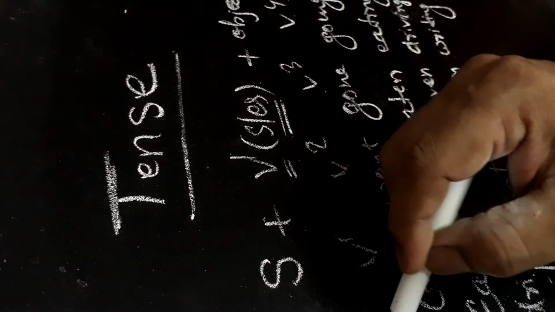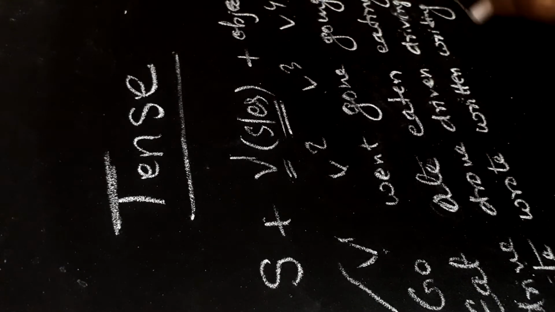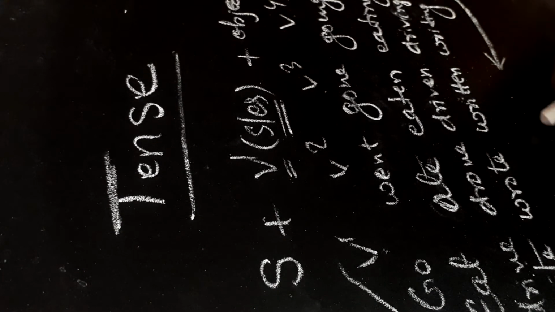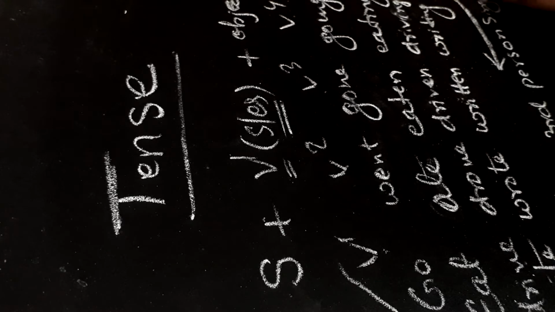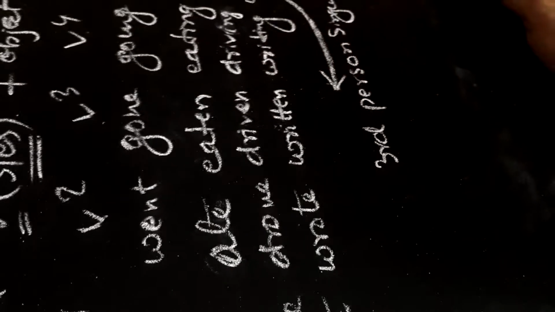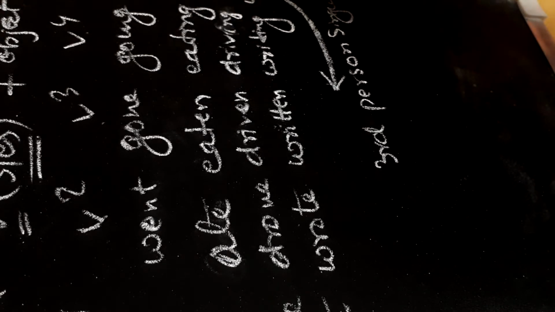We will use this form or this form of verb. This S or ES form is used with third person singular. What is third person singular? That's the form of the verb that we have taken here: goes, eats, drives, writes.